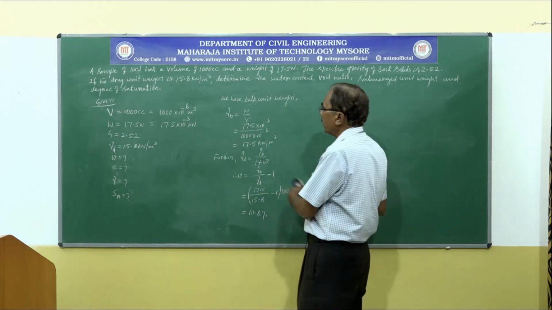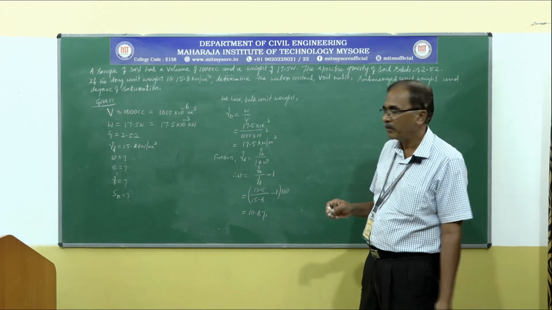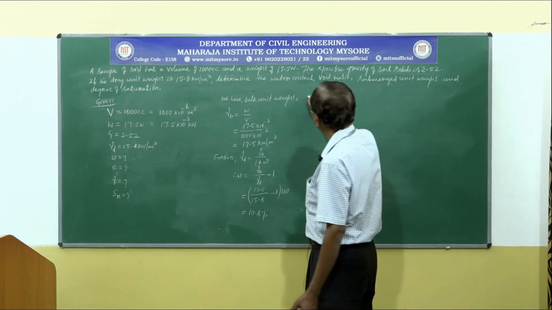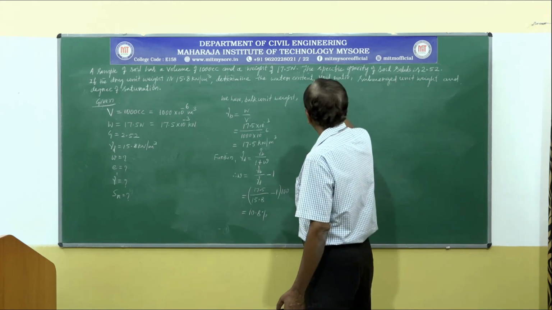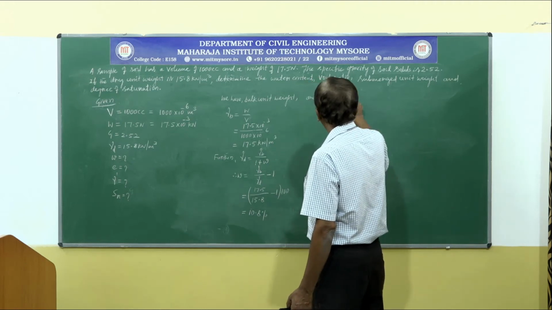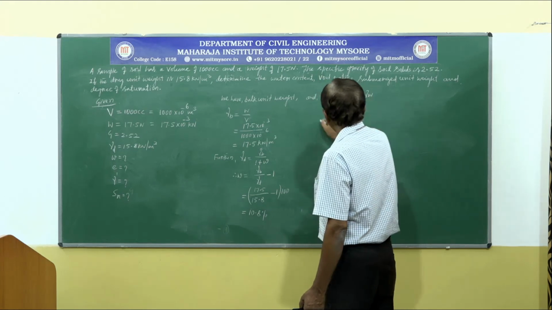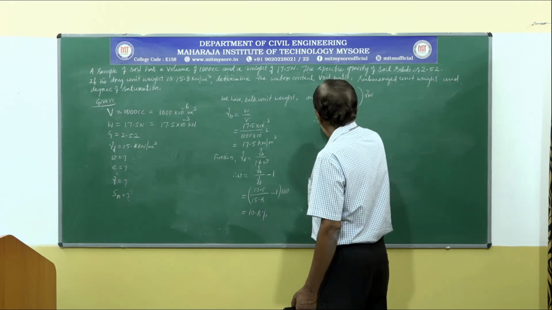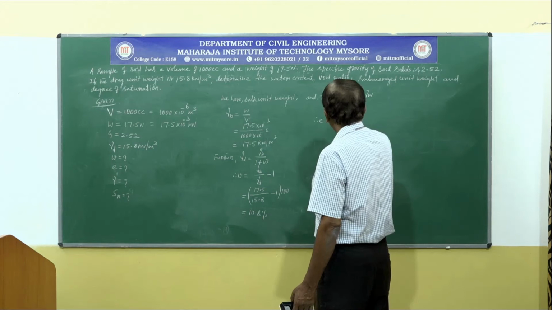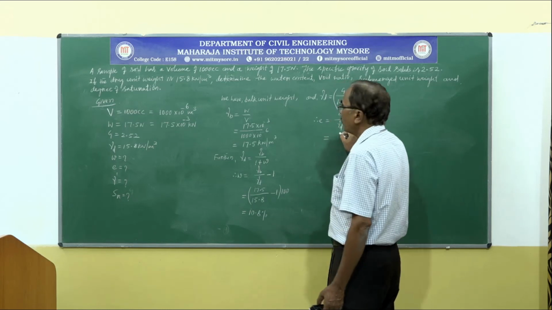Next, it is required to calculate the void ratio. So void ratio can be calculated by using the relationship which we have for gamma D, and gamma D is equal to G divided by 1 plus E into gamma W. Therefore, E is equal to G divided by gamma D into gamma W minus 1. Substitute the values here.